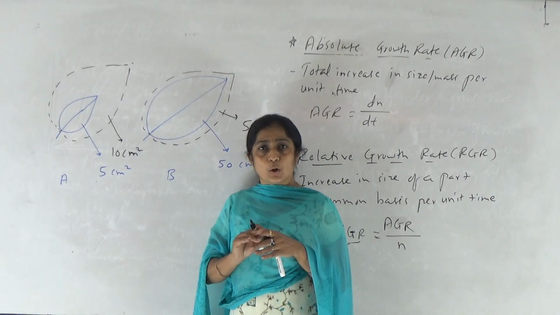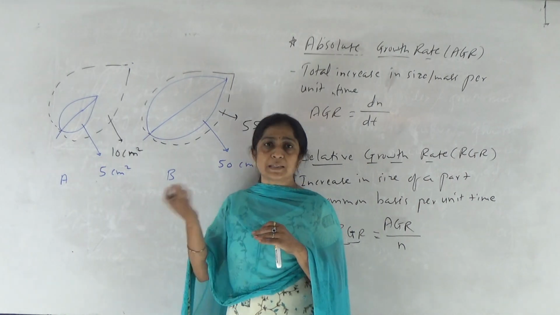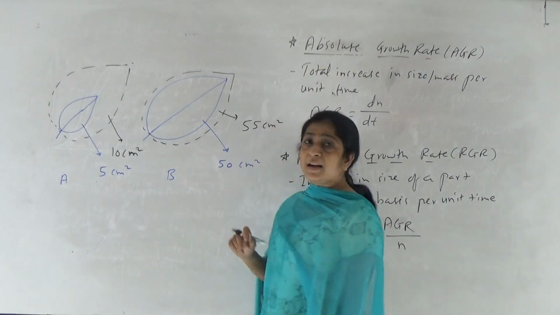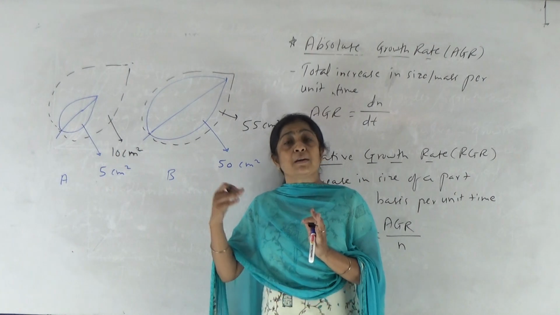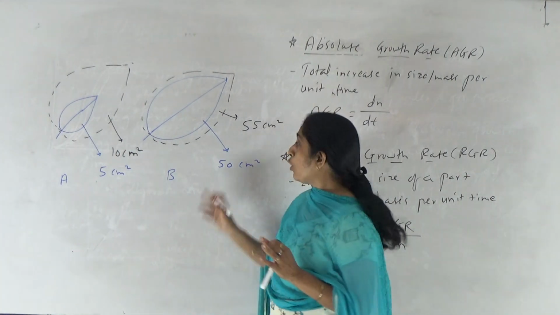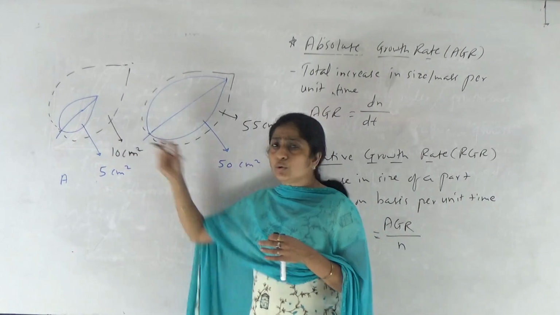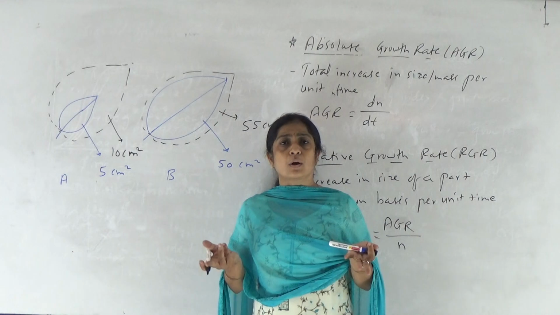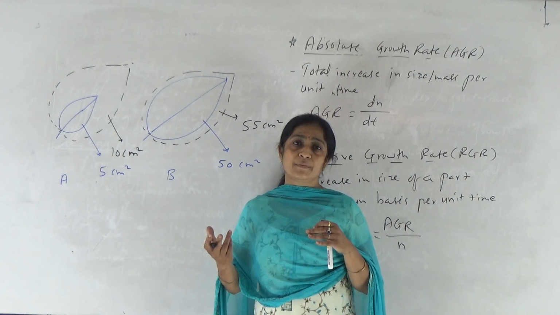No? बरोबर आहे की नाही? 5 स्क्वेअर सेंटीमीटरचं 10 स्क्वेअर सेंटीमीटर झालं म्हणजे अगदी डबल झाला, म्हणजे ग्रोथ फुल झाली 100%. But in case of B leaf, its original size is larger one, so there is not much scope of having maximum growth, right? So the growth in this case is obviously only 20% as compared to A leaf. Is it clear? Why? Because original surface area is more, so much increase is not possible in the surface area of B leaf, right?